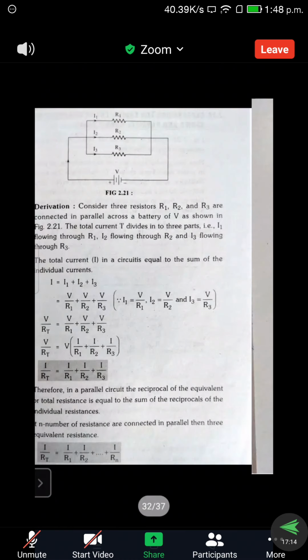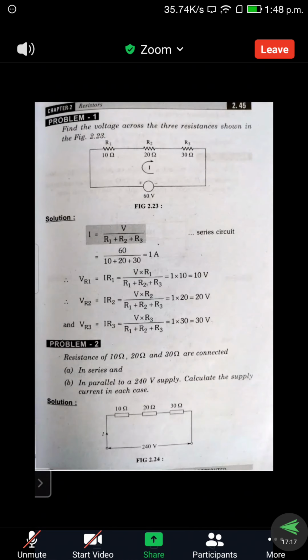Right. So you can see here: find the voltage across the three resistances shown in the figure. Always understand the concept of the question properly. He asked about the individual voltages, right?